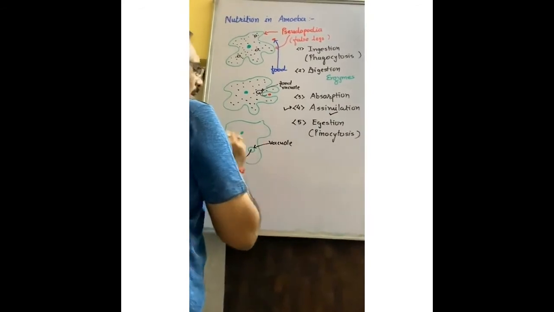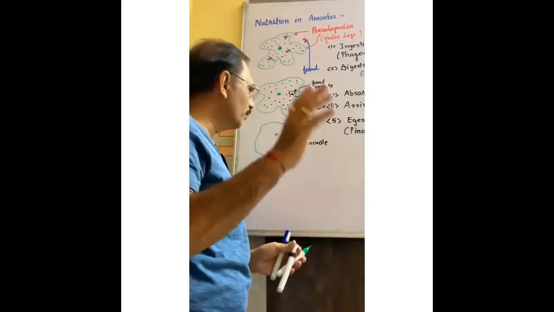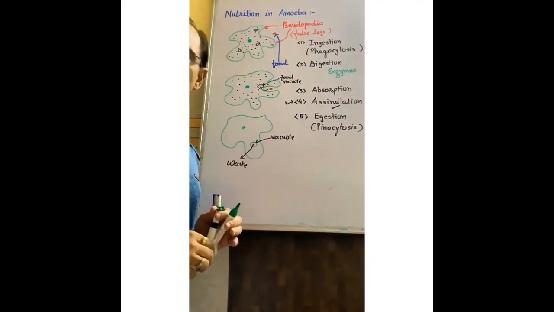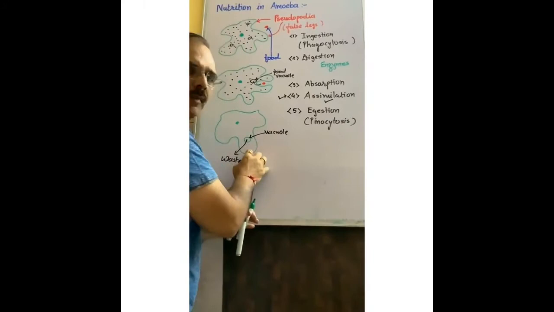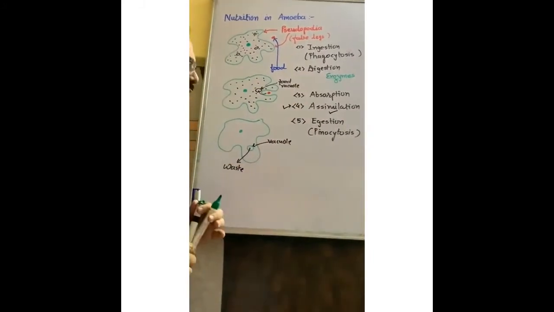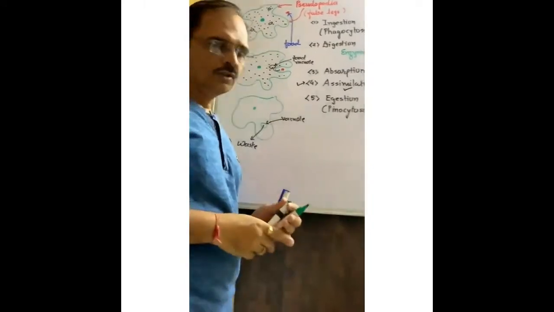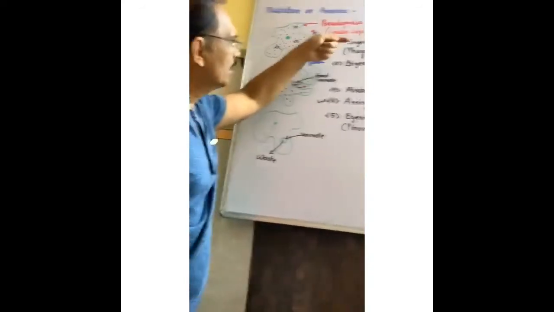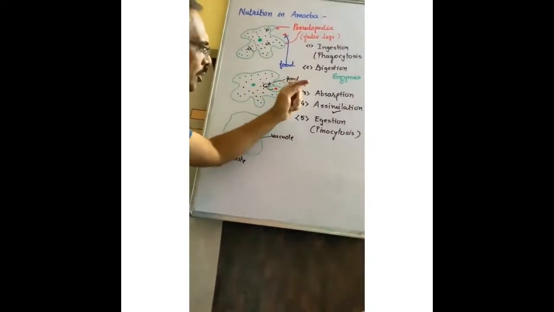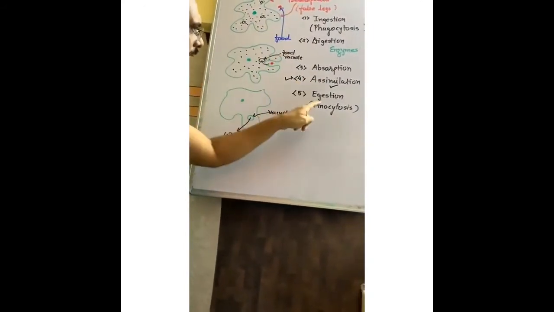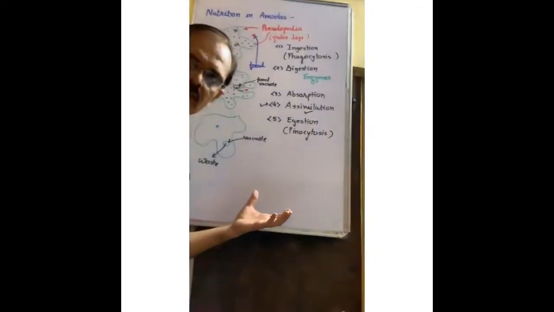This waste material is grabbed or captured by the vacuole, and this vacuole comes nearer to the cytoplasm. When it touches this plasma membrane, then it bursts and the waste material comes out. That is called agitation. So for nutrition in amoeba, mainly 5 steps: ingestion, digestion, absorption, assimilation, and agitation. Ingestion is called phagocytosis, and agitation is also known as pinocytosis. Remember this thing again and again.